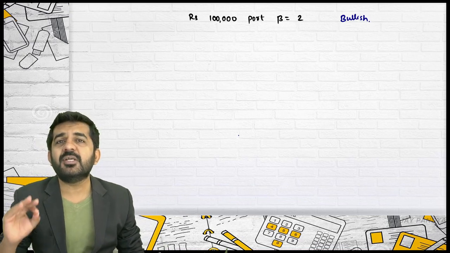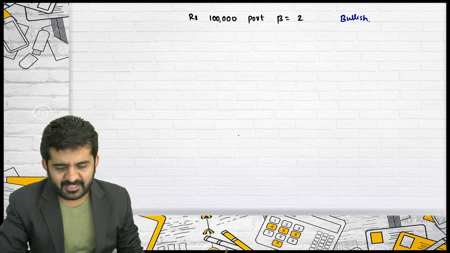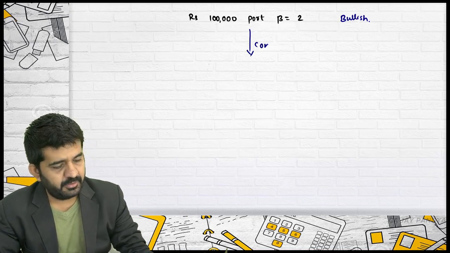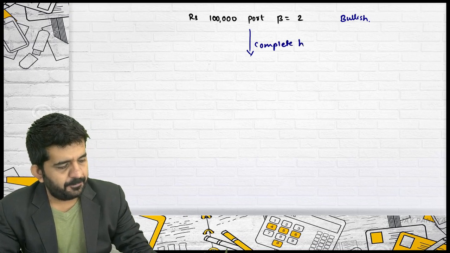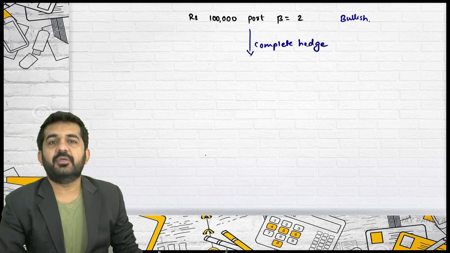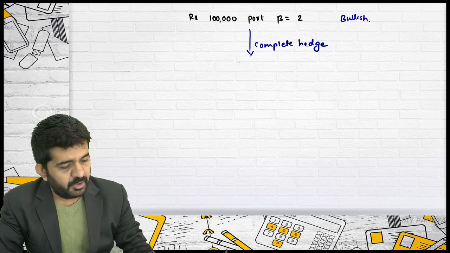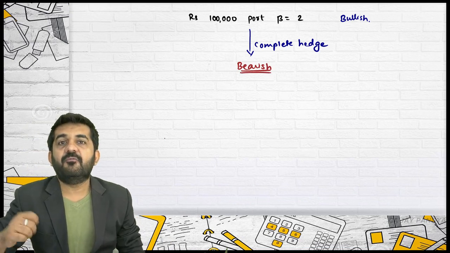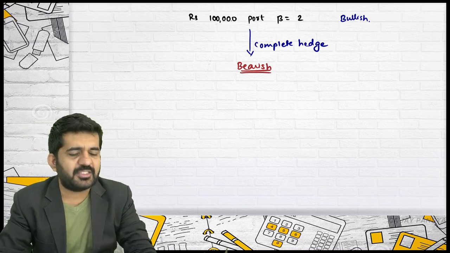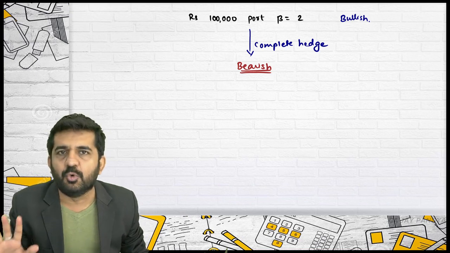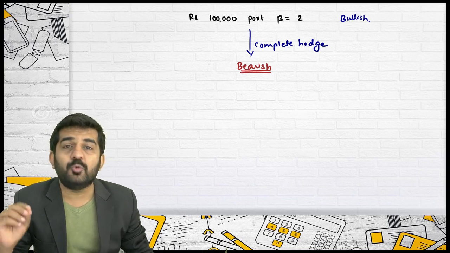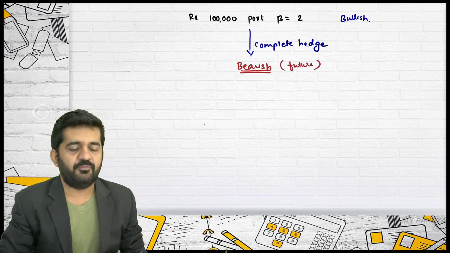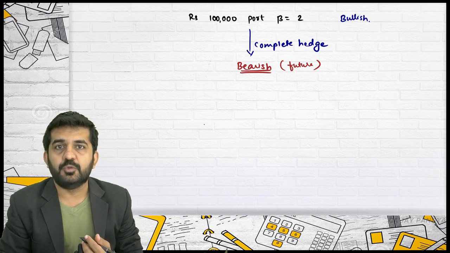Is it right? For some period of time, if you want complete hedge, is it correct? Then first, what will have to become? You will have to take a bearish position. Where you can take bearish position, see, you can sell your full portfolio right now, then the risk is over. But you want to take only for some period of time, so you will be normally taking it in future. Bearish position in future. Is it correct?